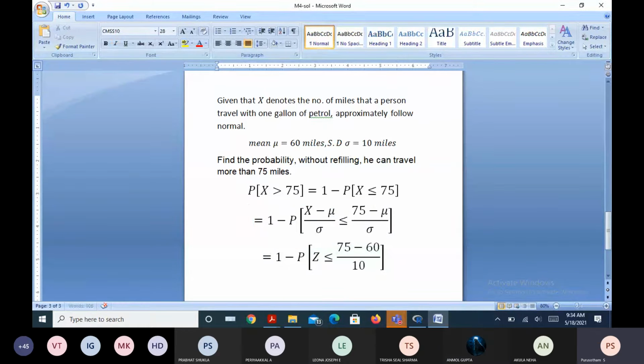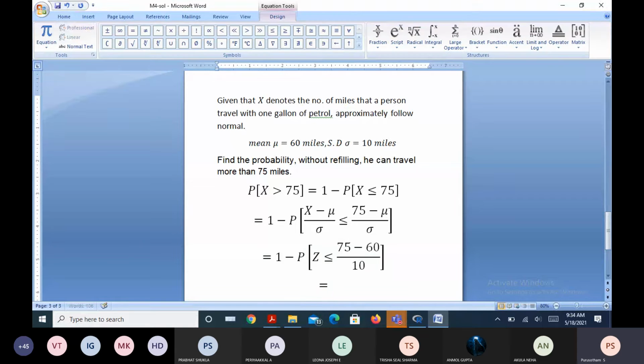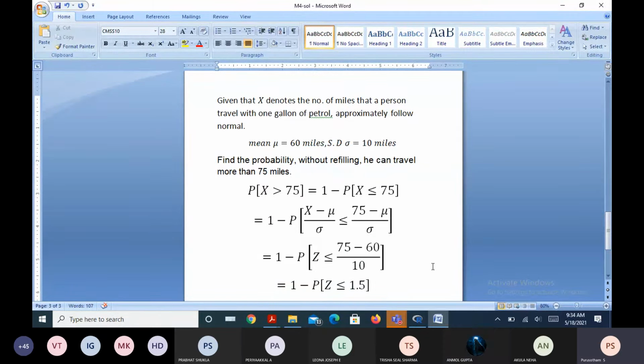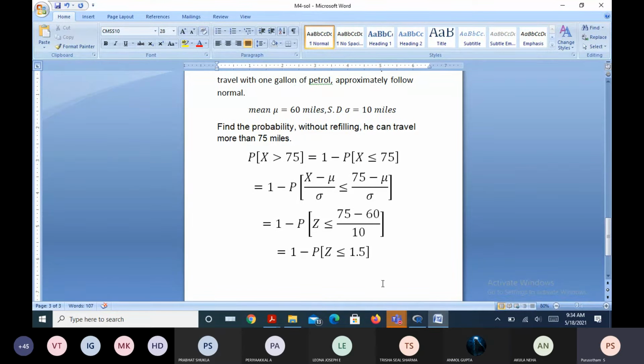And now this value is equal to 1 minus probability of z less than or equal to 75 minus 60. How much? Is it 15? 15 by 10, is it 1.5? Now we can use this R program to find z less than or equal to 1.5.